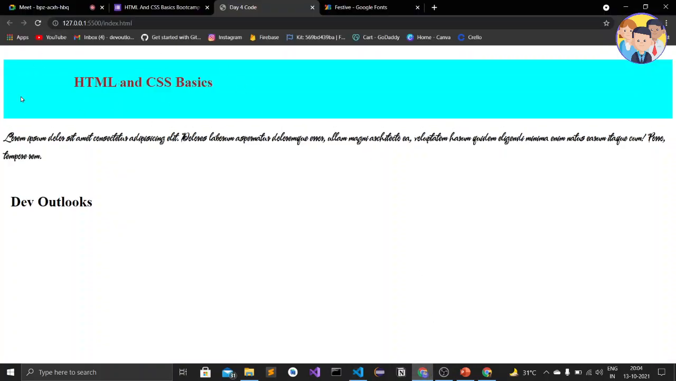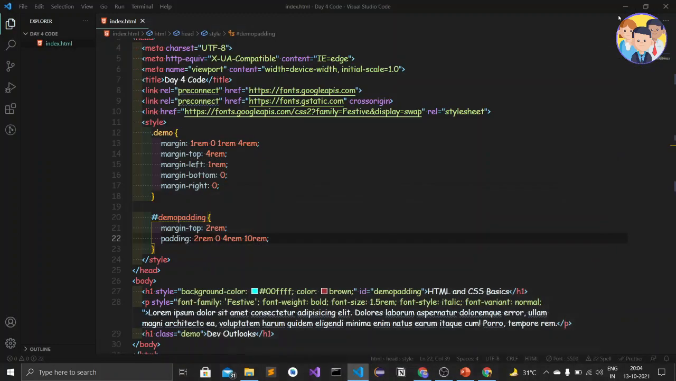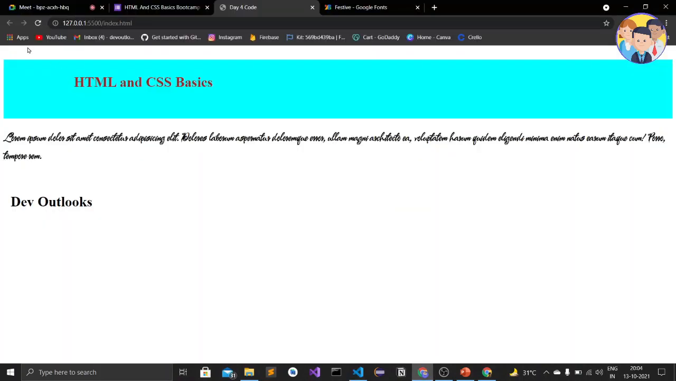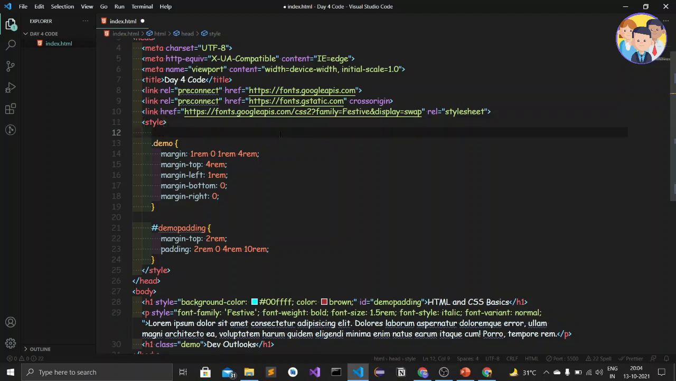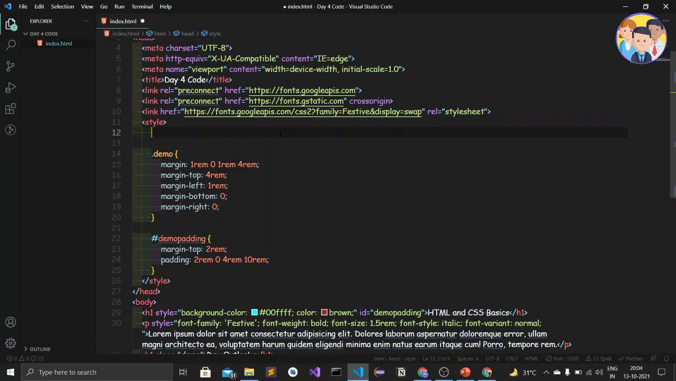So we got this paddings. Okay, and we can also erase these default margins and paddings of the web browser by adding in the style a selector as star. Okay, the star means everything in the HTML document.